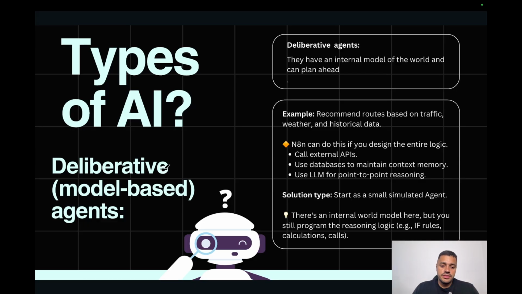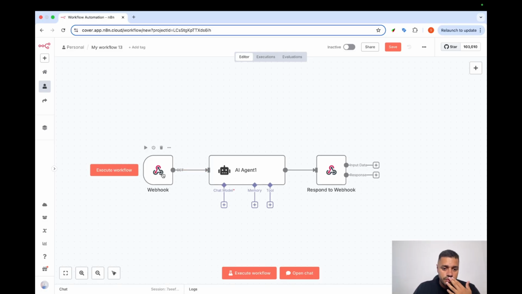The relativity agents are now a little bit more complex, but in my opinion, it's something that we can cover completely with N8N. Let's say the example is recommending routes based on traffic, weather, and historical data. It's basically the same. We have the input, and we are going to have the agent.